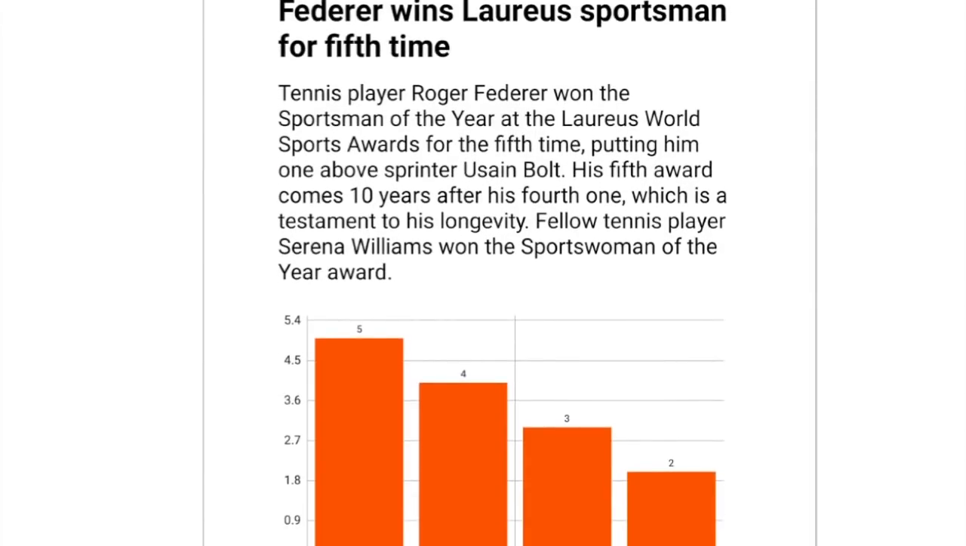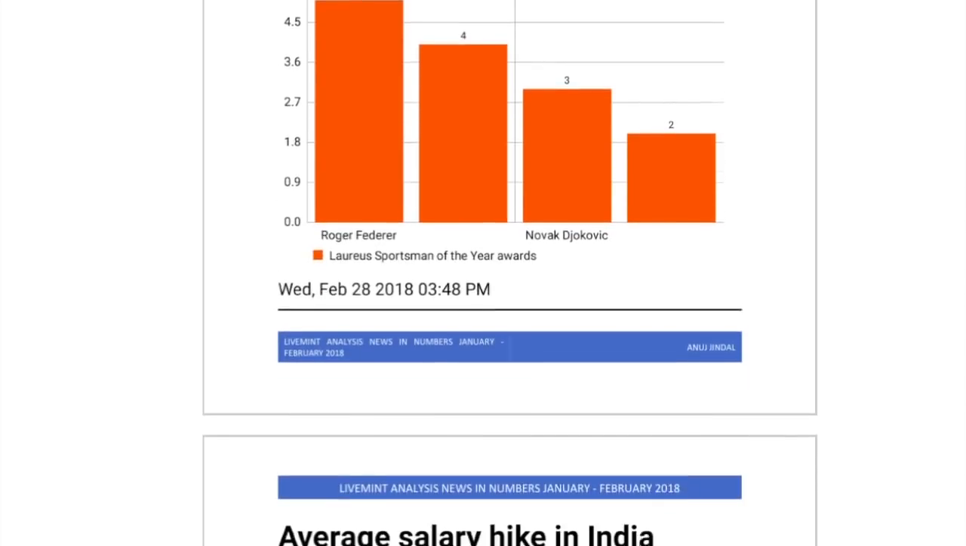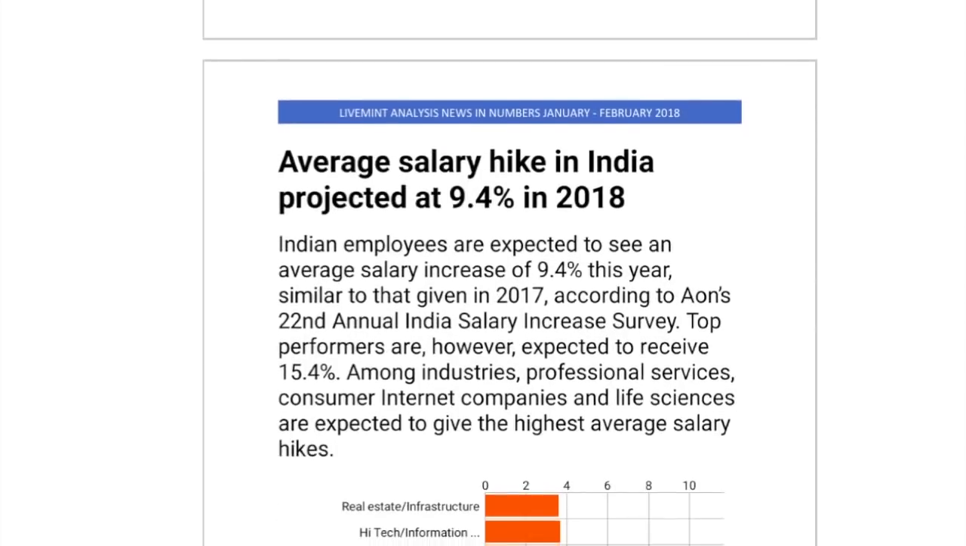Next is Federer wins Laureus Sportsman for 5th time. So he has recently this year won the Laureus World Sports Award for the 5th time, putting him one above sprinter Usain Bolt, who has won it 4 times. His 5th time has come after 10 years from his 4th time. And Serena Williams has won the Sportswoman of the Year award by Laureus. So these two things you need to remember.